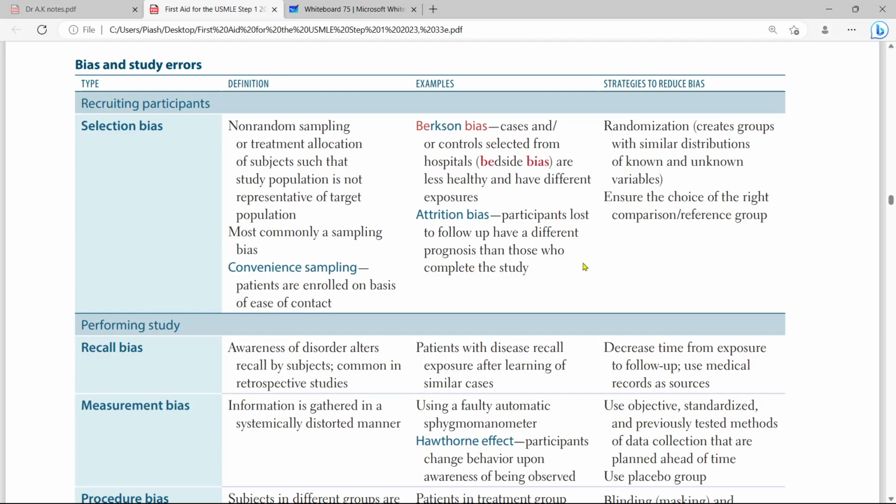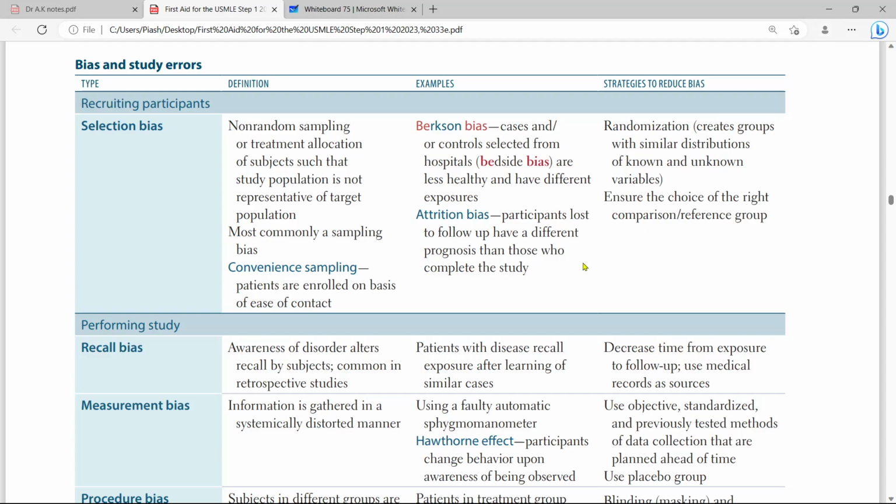In selection bias, what is selection bias? In selection bias, there is non-random sampling or treatment allocation of subjects, such as the study population is not representative of the target population. In here, the study population is not the representative of the target population. In selection bias, what are the components or what are the examples? One is Berkson bias, one is attrition bias.